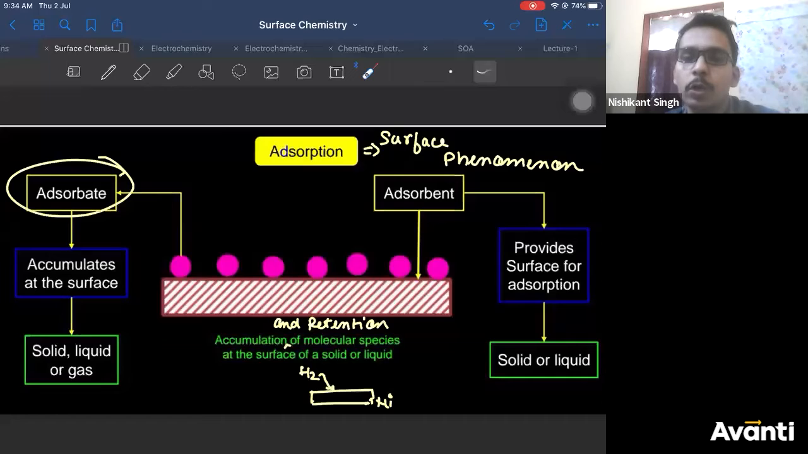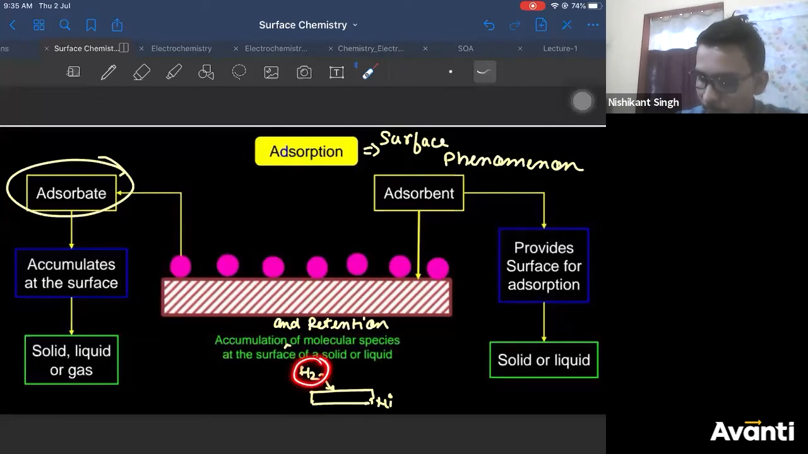So Sakshi, can you tell me which part you want? What is retention? Retention means if it is adsorbed, it will remain there. It should not happen that it will go away on its own. Retention means you have to retain it, right? Sakshi, can you please reply about adsorbent and adsorbate? I'll explain with an example.